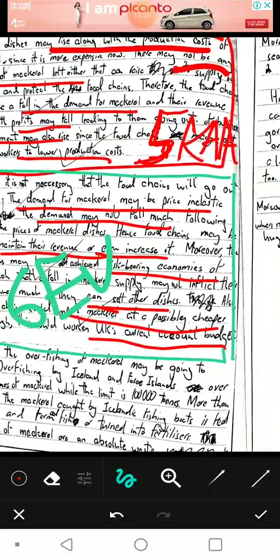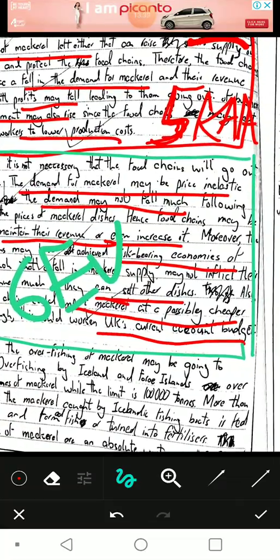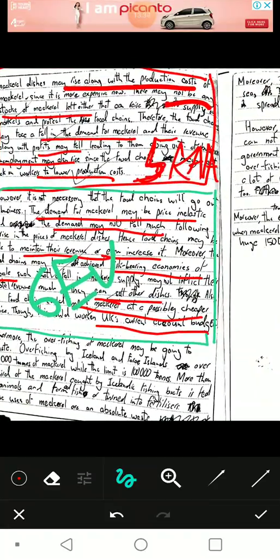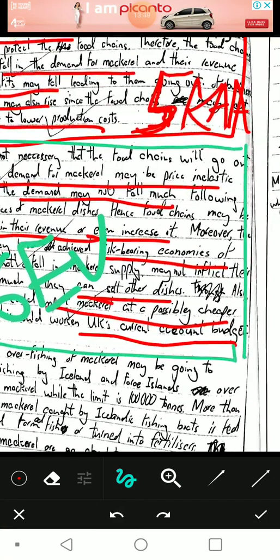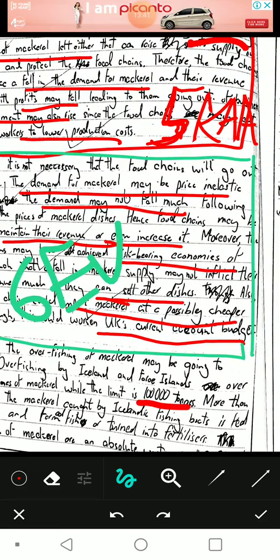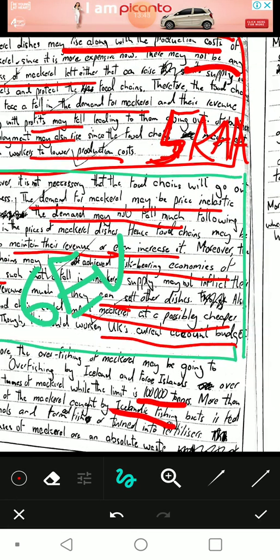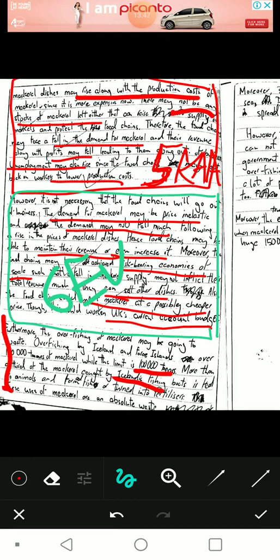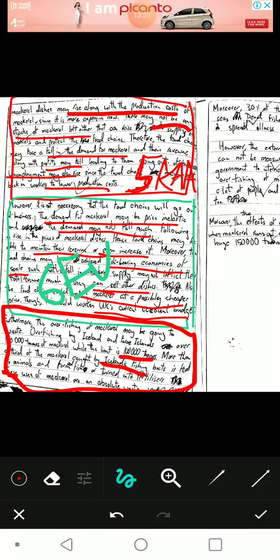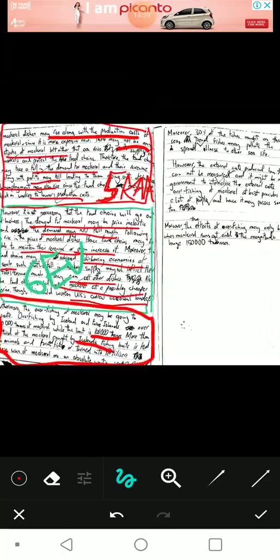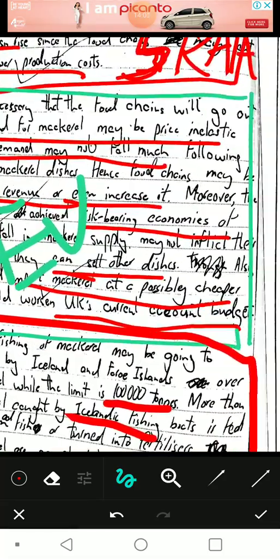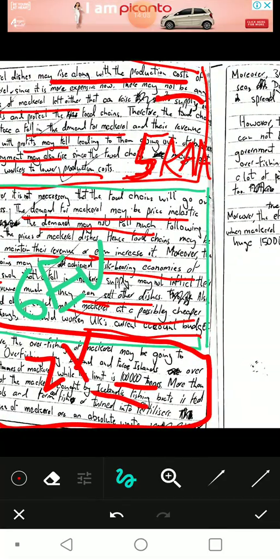Okay, so I have application here, a lot of application here. The figure and mention of turning into fertilizers and being fed to animals. So that's a lot of application marks, starting from here to here. So as of now, there's 3 marks. 1 application, 1 knowledge. 2 marks actually. An analysis in there, right? So an absolute waste, and there's 2 marks. 2 KA.